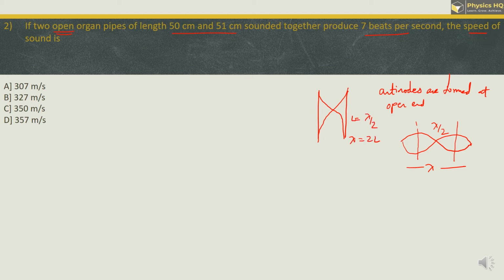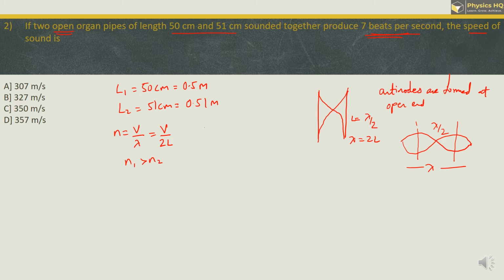Now in our case, we have two lengths over here, L1 which is 50 centimeter, which will be written as 0.5 meter, and L2 which is 51 centimeter, we will convert this into SI unit, 0.51 meter. Now this beats per second is nothing but the difference in frequency. So the frequency formula is n is equal to V by lambda, and for our case V by 2L. So if you see L1 is less, therefore N1 in our case will be greater than N2, right?